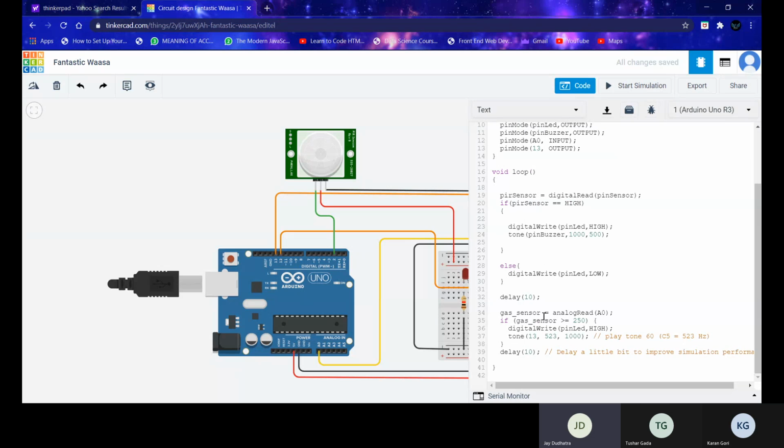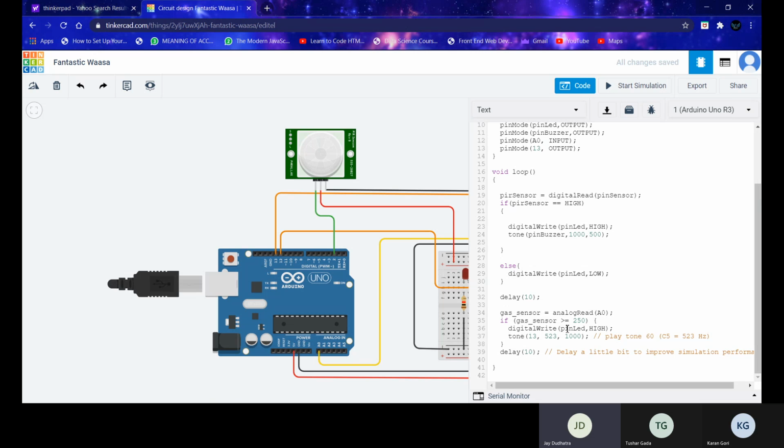So code wise, here we have a gas sensor variable which will take analog read input as a function. Now there is an if condition, which will compare the gas sensor input which we will get from analog read. If it is greater than or equal to 250, then the digital write function will be called.